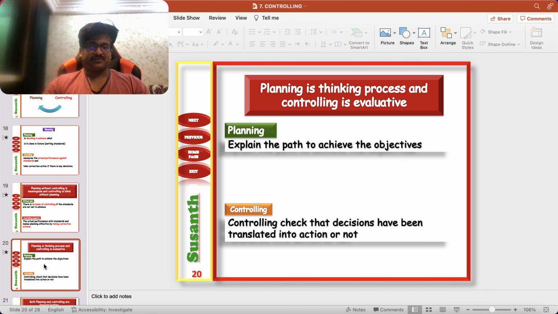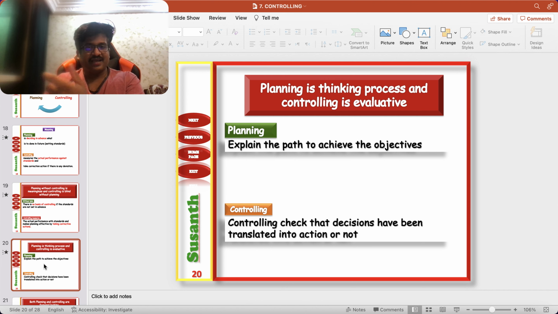Planning is a thinking process and controlling is evaluative. In the planning process, we are setting the standard. We are deciding in advance what we are going to achieve after completing the production process, what type of product we are going to get. After completing the staffing process, what type of staff will be there with us. So we know the ultimate aim or objective. That is nothing but the planning process.